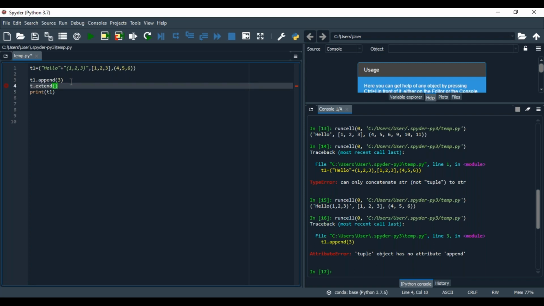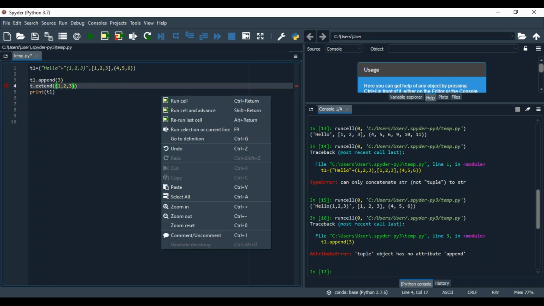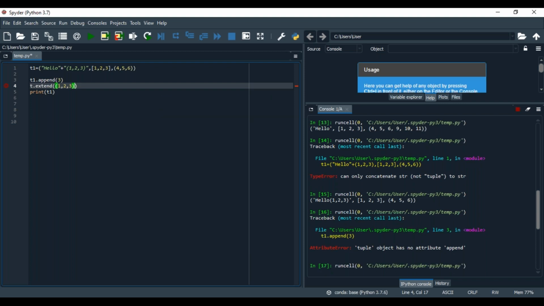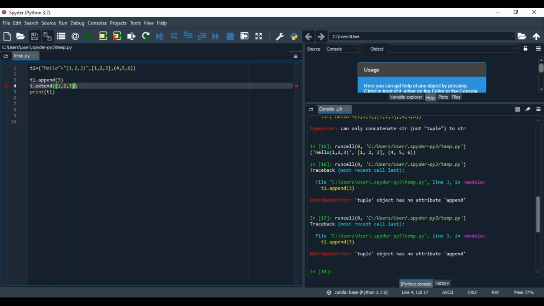Next, another one, t1 dot extend of 1, 2, 3. You can use brackets because of tuple. Which is possible or not? See, attribute error, tuple object has no extend method, no append method.